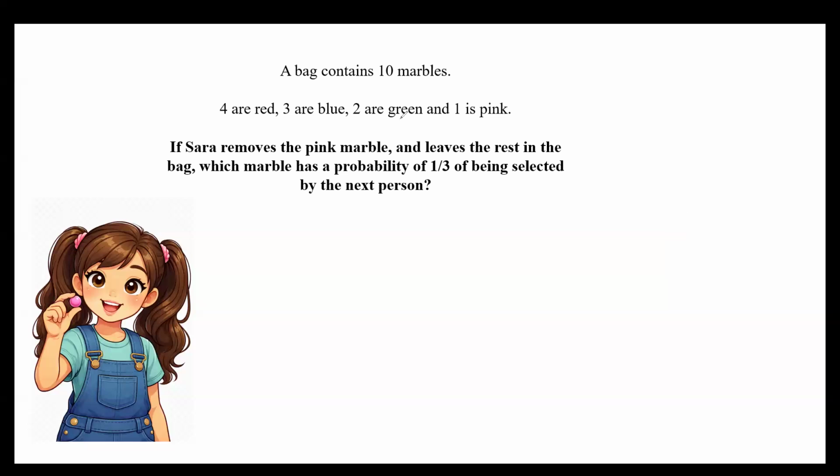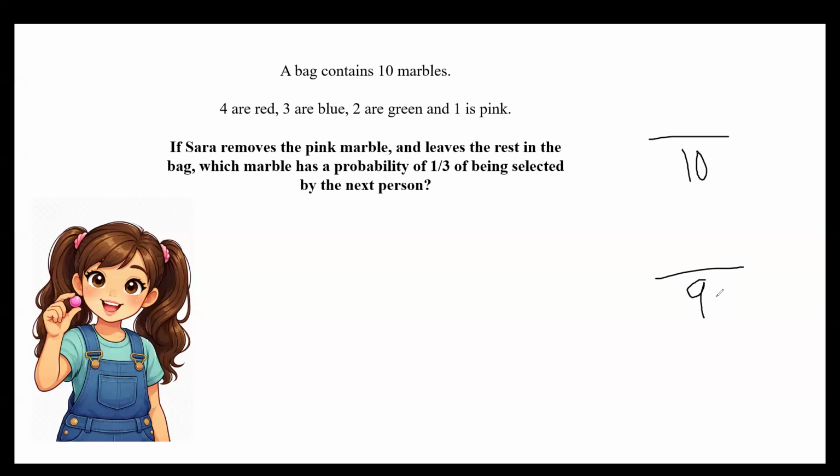So we had a denominator of 10, didn't we? Because there were 10 marbles. But then really, really quickly, we have to change that to 9 because Sarah removes one. So when we're talking about this bag of marbles, we're now only referring to 9 marbles, so that becomes our new denominator.